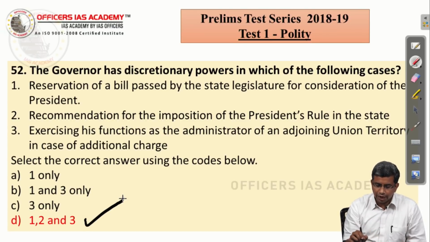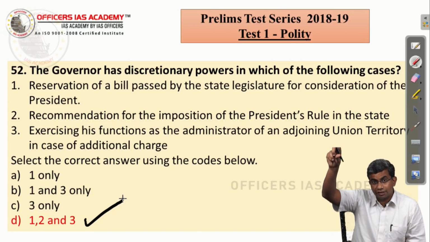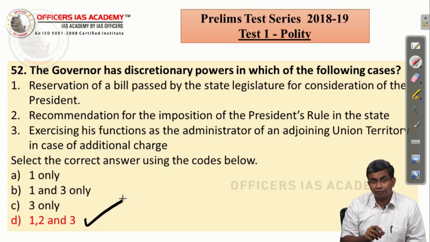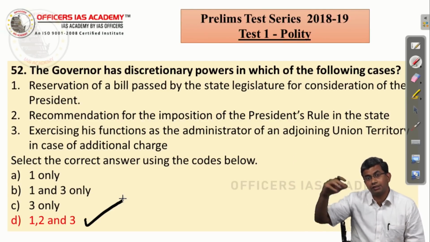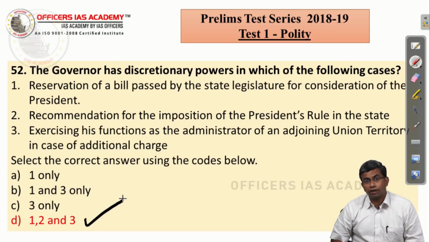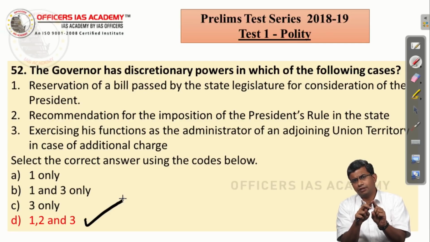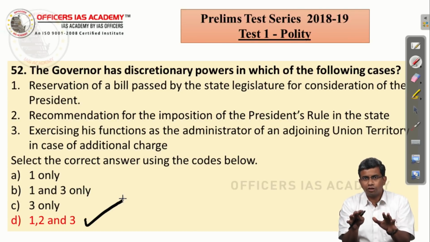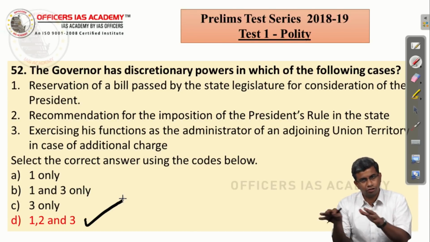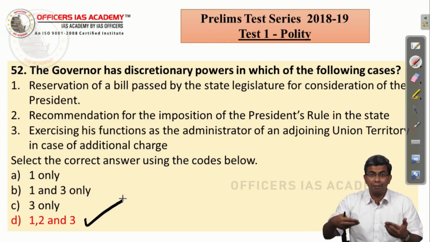Exercising his functions as the administrator of an adjoining union territory. We have discussed this briefly when we discussed about the discretionary powers of the Governor, right, and also in some scheduled areas and special powers under the various states of Nagaland, Mizoram and all that. But you may be slightly confused whether he exercises his discretionary power or acts as per the advice of the Council of Ministers. It's common sense, because the Council of Ministers are only for the state, not for the adjoining union territory.